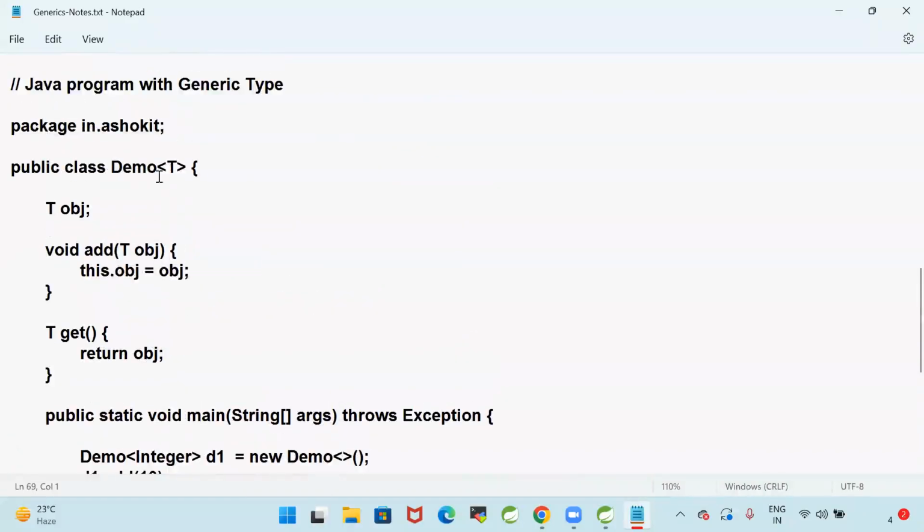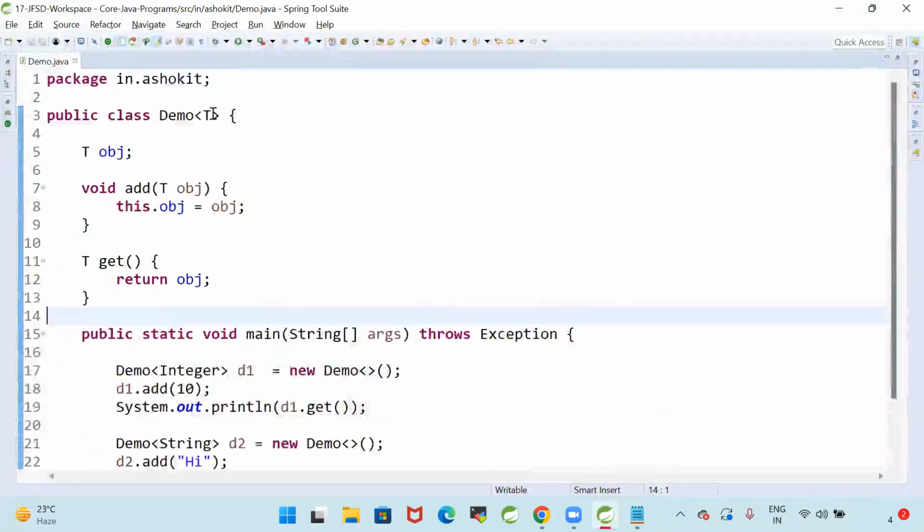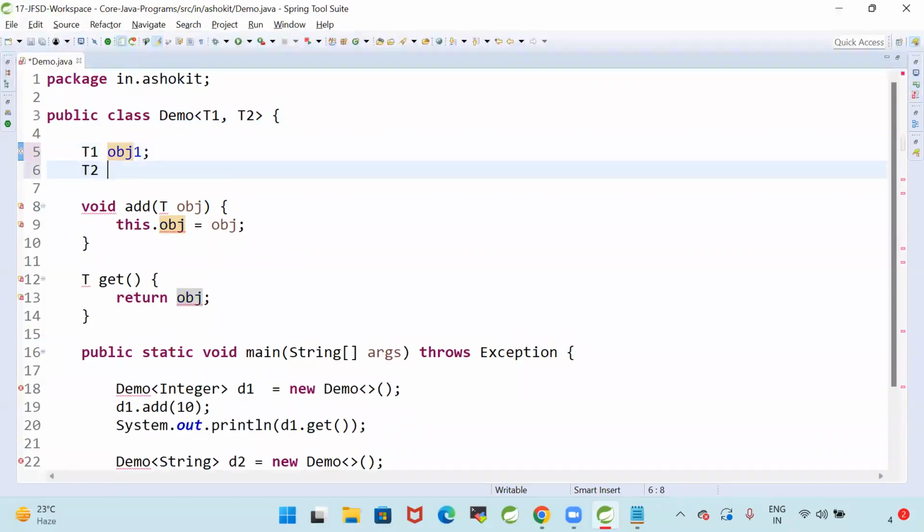Okay. Here I'm passing demo class of T. Sir, similarly, can we take two generics, T1 comma T2? Yes, that is also possible. T1 obj1, T2 obj2.